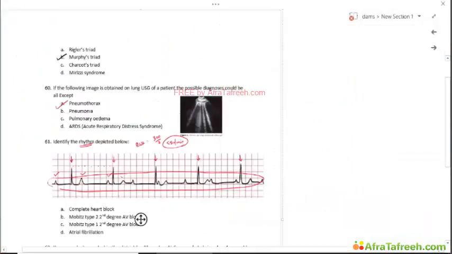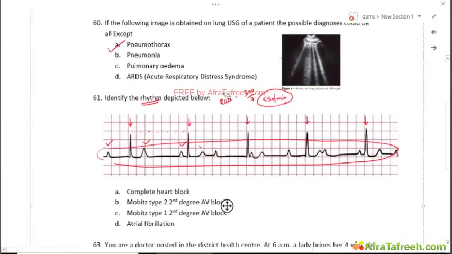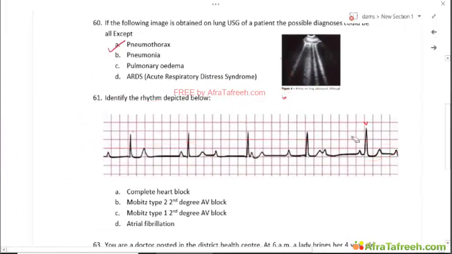So now we come back to our question, and now we are sure that this is bradycardia. We have got a rhythm strip. Let's see what is going on. So as we can see, QRS is regular. Okay. So when the QRS is regular, it could be first degree heart block or third degree heart block. As simple as that. Now we come to the PR interval. So this is the PR interval. This is the PR interval. This is the PR interval. This is the PR interval. So there is no proper relationship between P and R, and it's changing continuously. So this is third degree heart block or complete heart block. Okay.